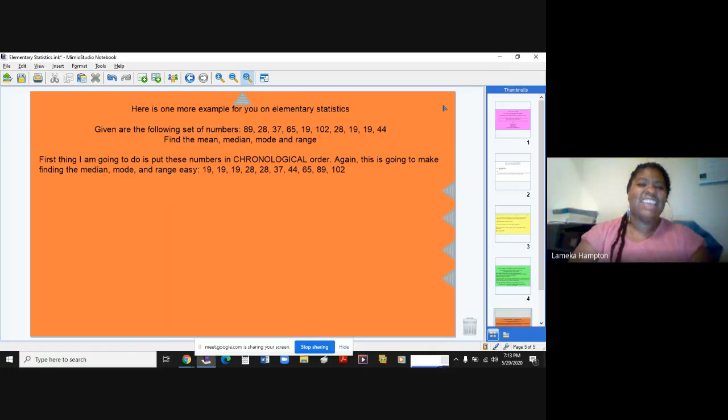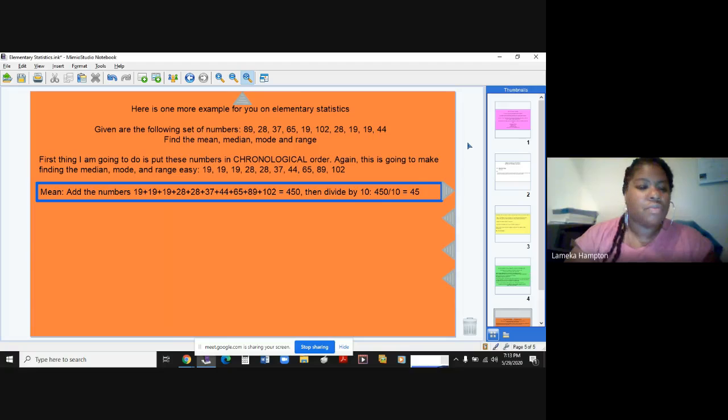All right. The first thing that I'm going to do is put these numbers in chronological order. So I'm going to put them in order from smallest to greatest. Again, this is going to make finding the median, mode, and range easy. Okay, so that's what I did here. Now I can go ahead and proceed with finding and calculating the mean, median, mode, range, and all that fun stuff.